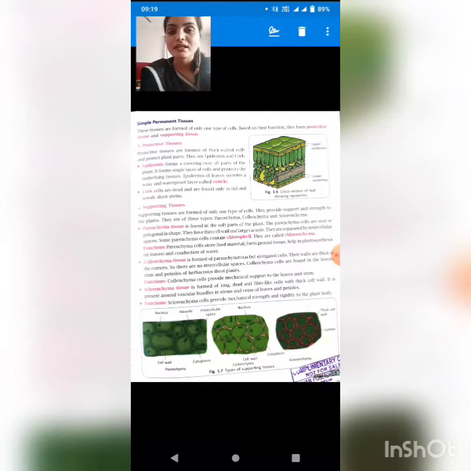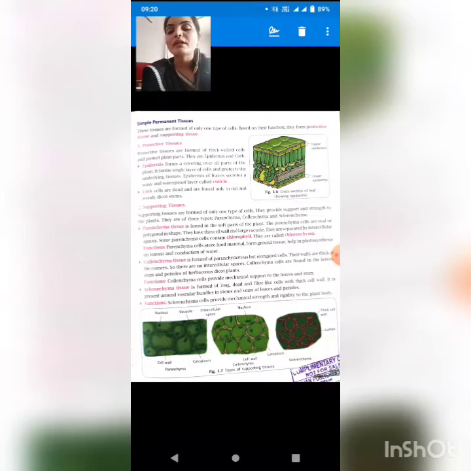But when you see the sclerenchyma cells, the third diagram, you see there is no intercellular space between the cells. So what do we conclude with this diagram, students? I shared the screen to tell how the three are different from each other. See, the sclerenchyma are the more rigid one. The collenchyma are less rigid than sclerenchyma, and the parenchyma are the softer one.